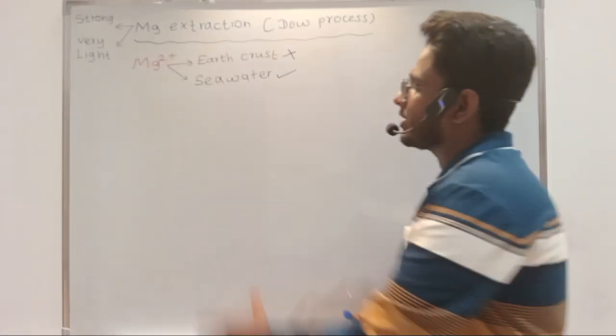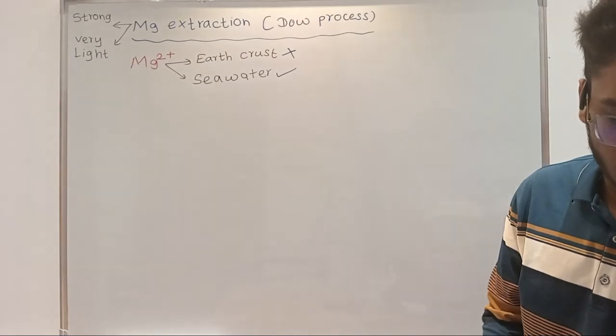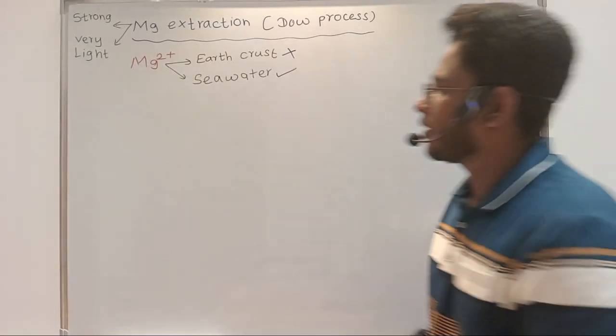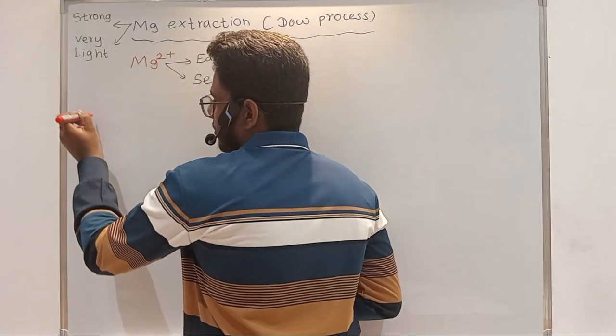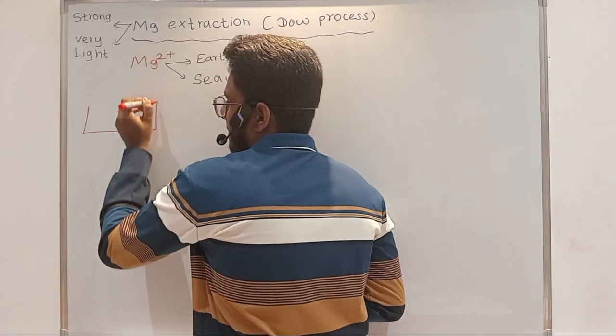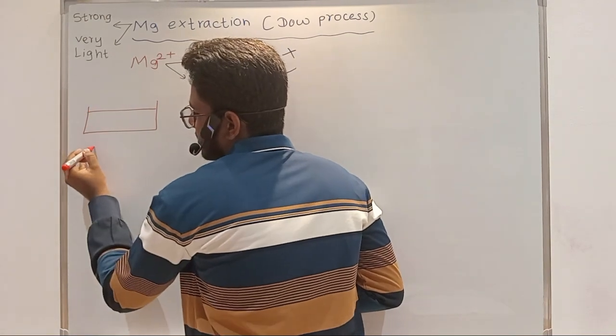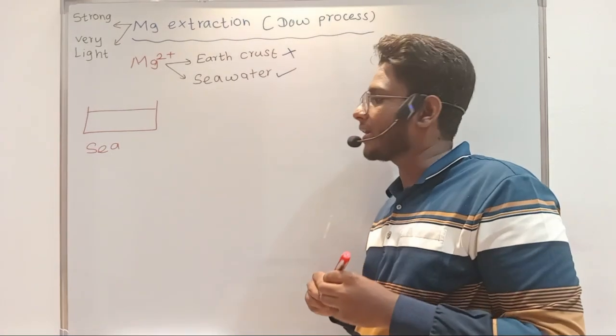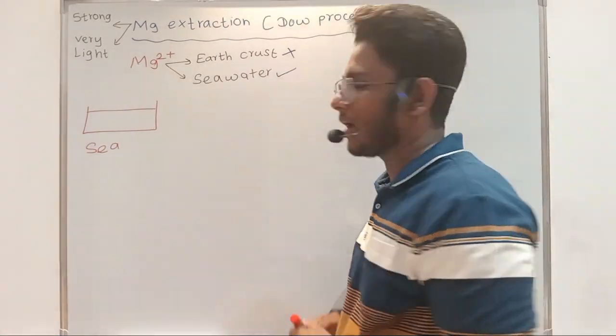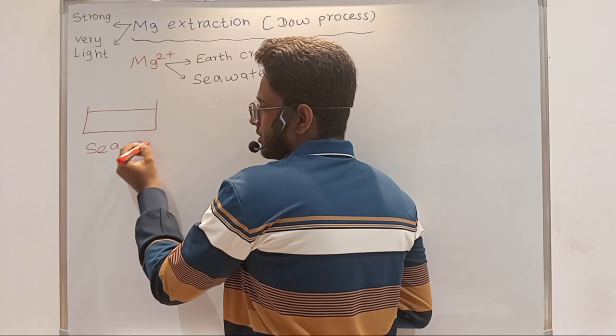So therefore we are taking the sea water. This is the sea water. Let's assume that you are taking a sample of seawater.